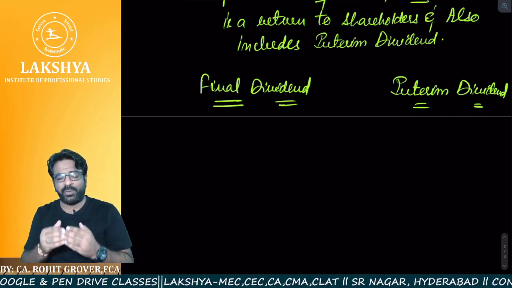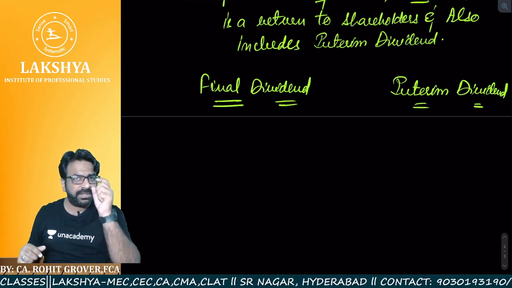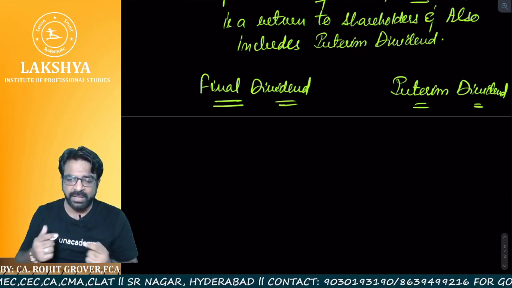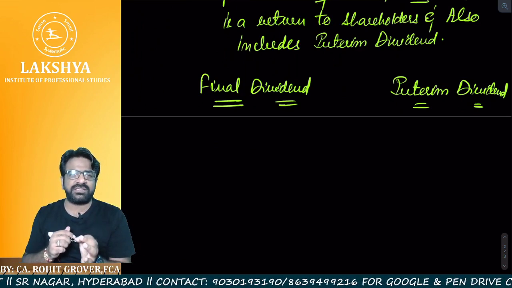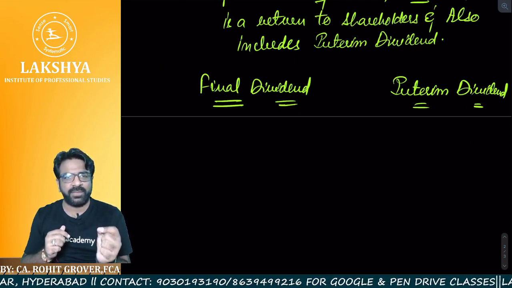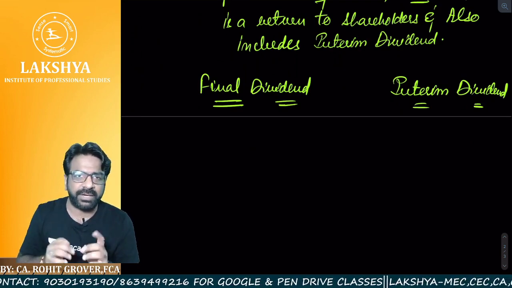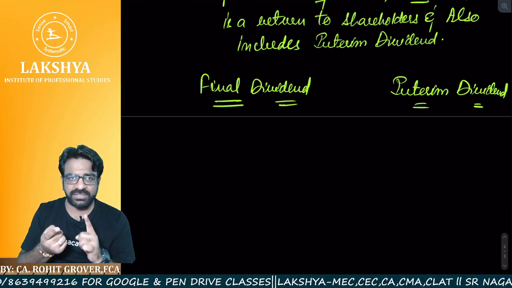Now, once the proposed dividend goes till the AGM, it will be shown in the balance sheet as a liability. On the day of AGM, one of the ordinary businesses is to declare the dividend. Who is going to declare the dividend? Shareholders are going to declare the dividend. Remember, recommendation is always by the board of directors.